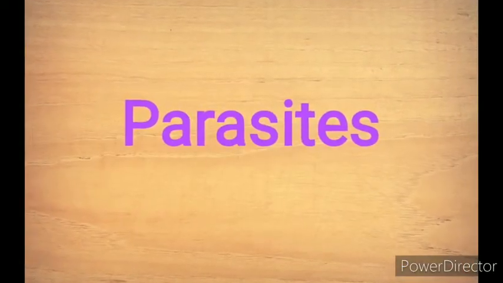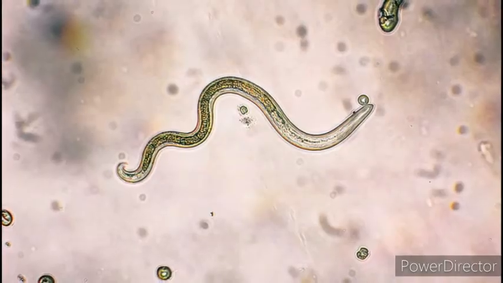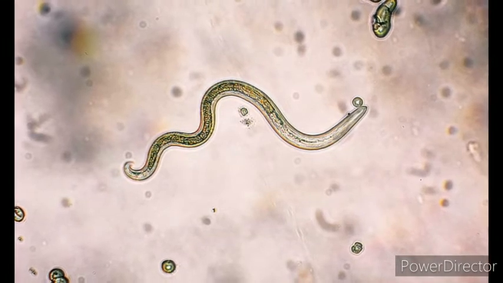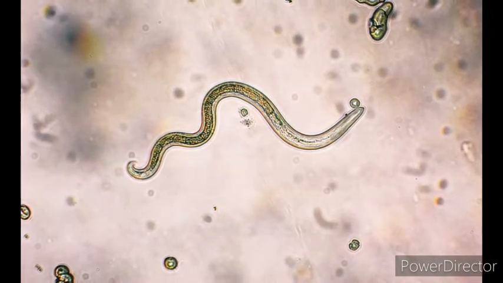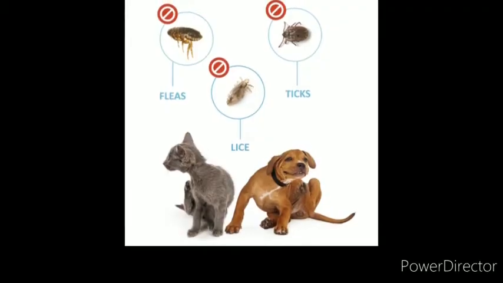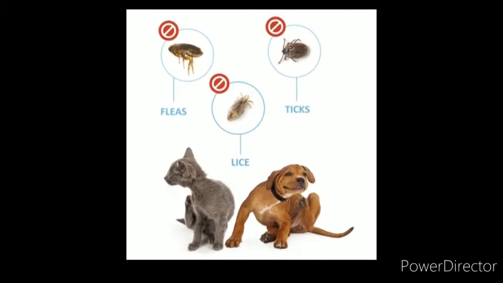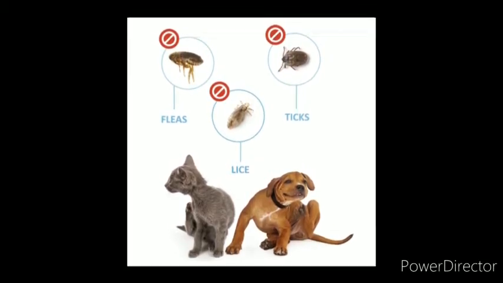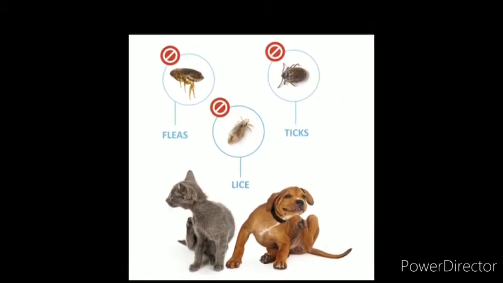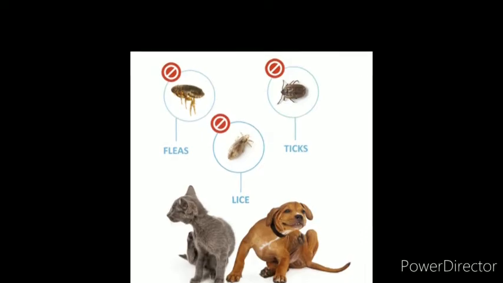Parasites. Some organisms live on or inside the bodies of other organisms for food. They are called parasites. Ticks, fleas, leeches, and lice are examples of parasites. Tapeworms and roundworms are parasites that live inside the body of the host. Parasites cause harm to the host.